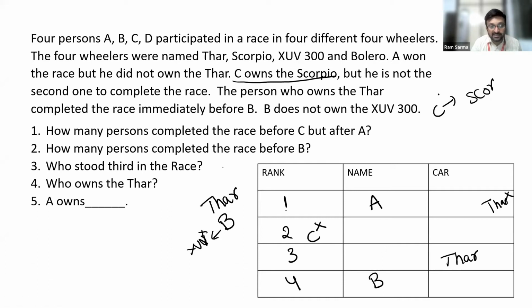The reason, if you guys can understand this, you are given that C owns a Scorpio. If Thar is the third ranker and B is the fourth ranker, this is the only place we are left with. So fix C as well as Scorpio, which doesn't fit, as we know that C did not get the second rank. Guys, is this fine or do you want me to explain again? If this is clear, we shall move on to the next one.